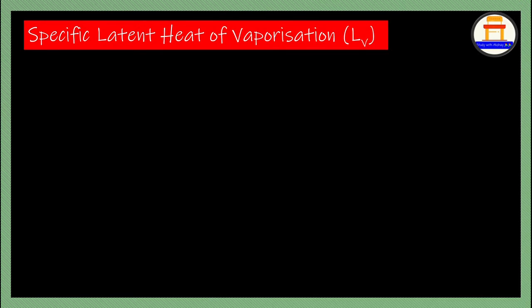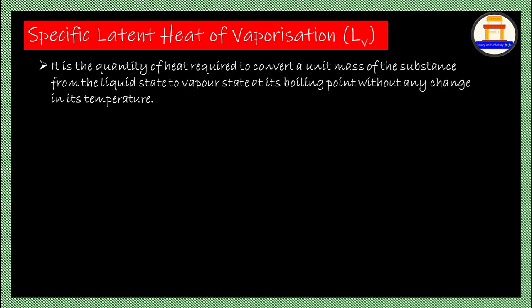Next, specific latent heat of vaporization. It is indicated by L suffix V. It is the quantity of heat required to change a unit mass of a substance from the liquid state to the vapor state at its boiling point without any change in the temperature. Let's assume this is for water itself. What is the boiling point of water?